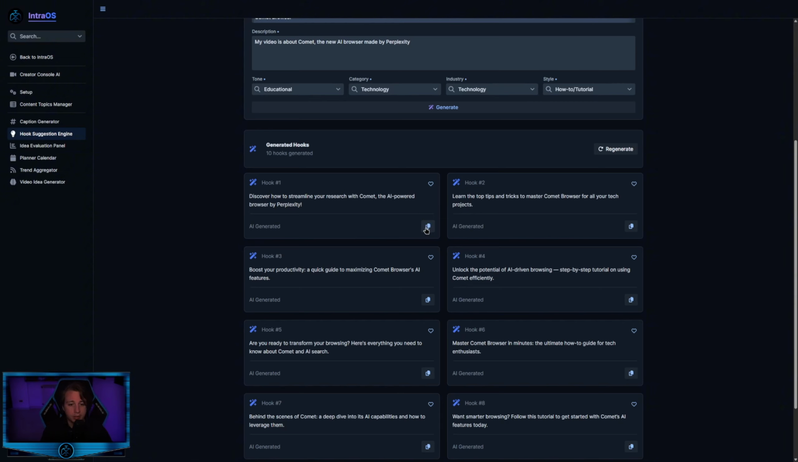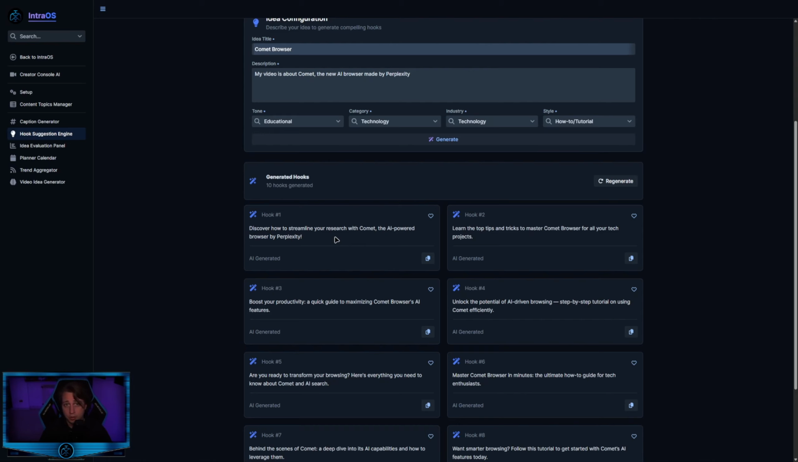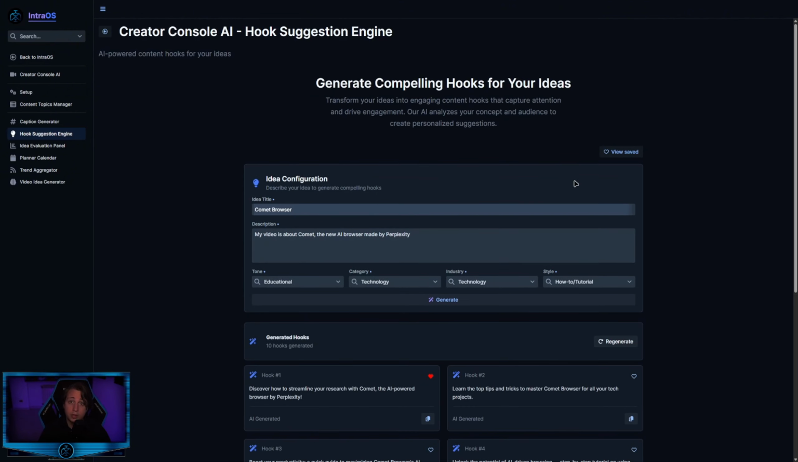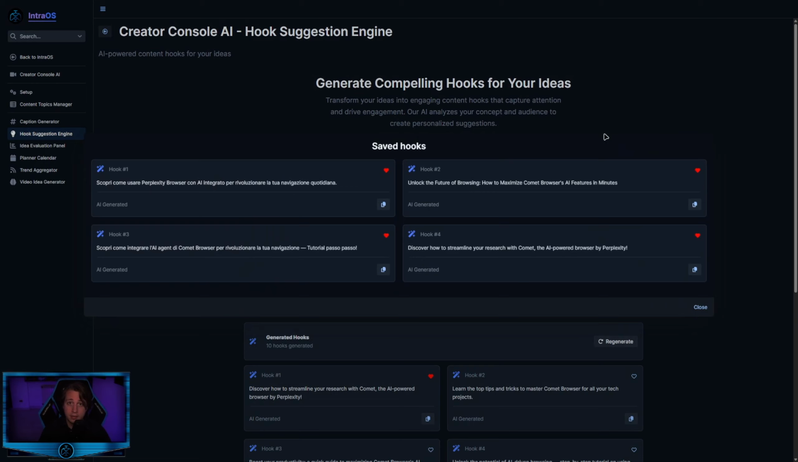If you need to copy, you can click on the button and the hook will be copied just to generate your script. And if you think that a certain hook will help you a lot on your future videos, you can even save this hook and you will have that hook in this window.